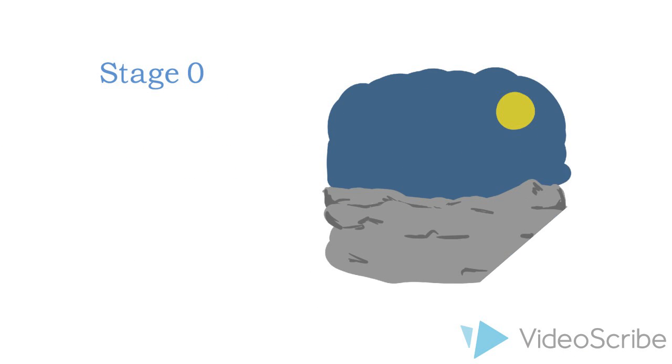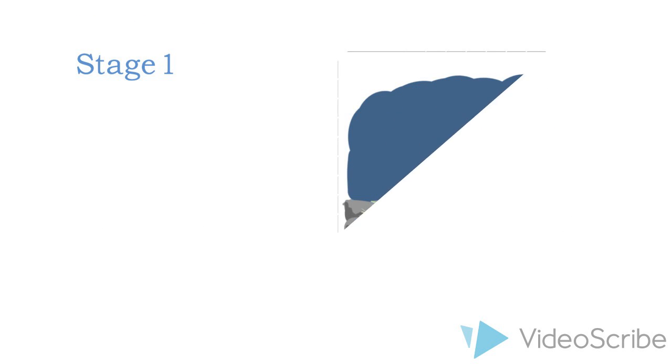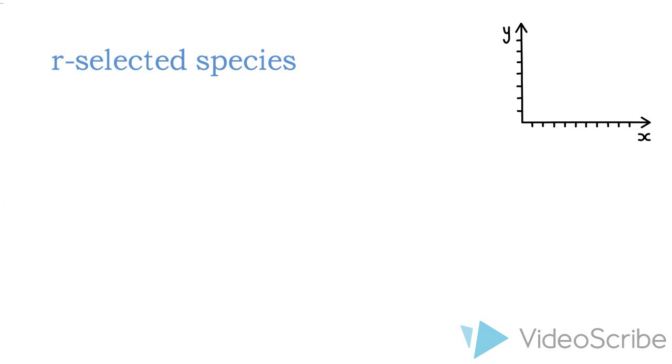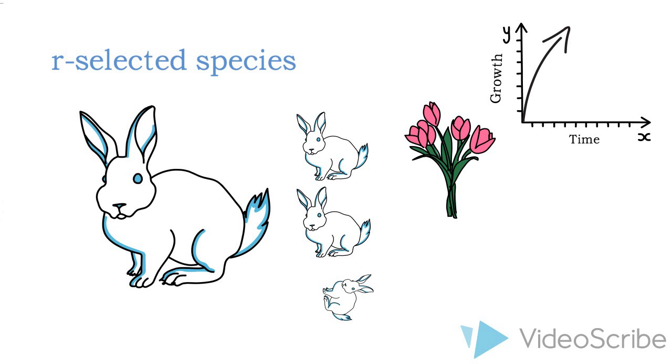Stage 0, or the newly uncovered bare surface, where soil is nutrient poor and there is little water supply. Stage 1, colonization. Pioneer species such as lichens begin to colonize the area. These species are adapted to harsh conditions, or typically r-selected, which means small, short life cycles, fast growth, and lots of offspring or seeds. Dust and mineral particles begin to form a simple soil. This process can take hundreds of years.